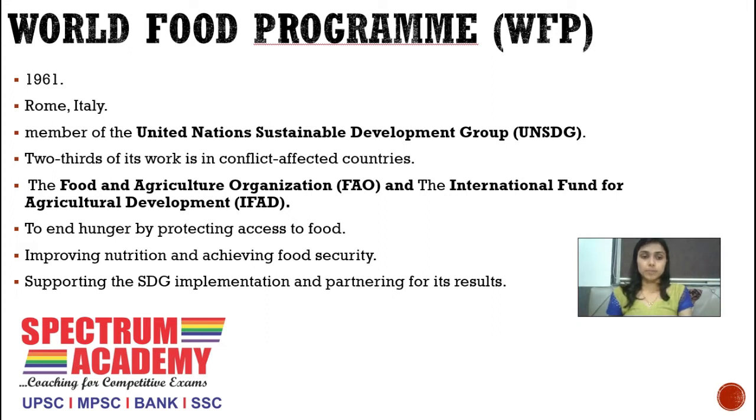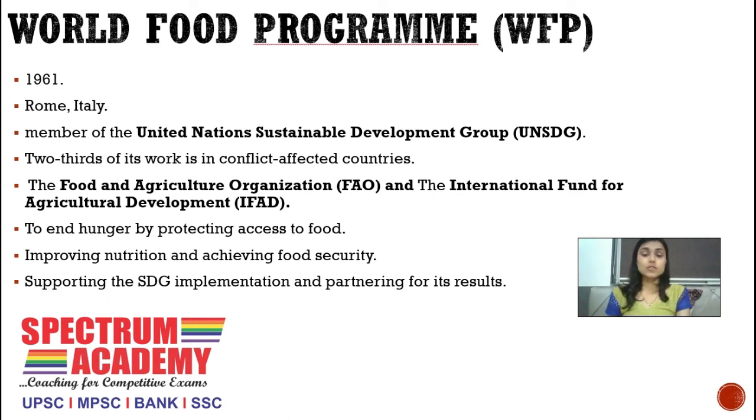Two-thirds of the World Food Program's work is in conflict affected areas. We know that its objective is to end hunger by protecting access to food. That's why it needs to work in conflict affected countries. World Food Program works on improving nutrition and achieving food security. It also tries to support SDG implementation. What is SDG? SDG is Sustainable Development Goals.